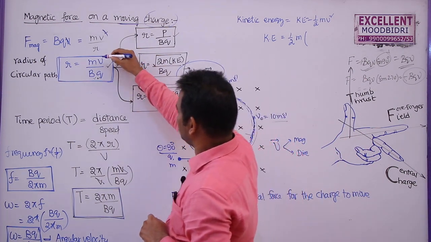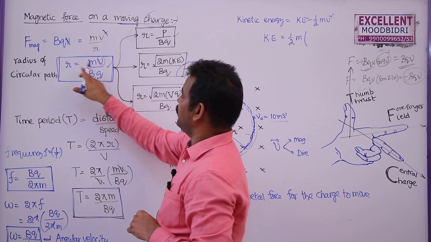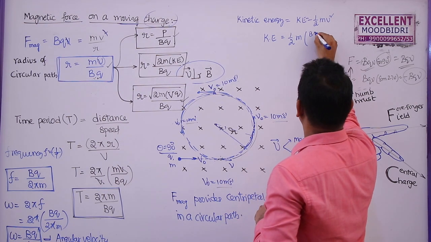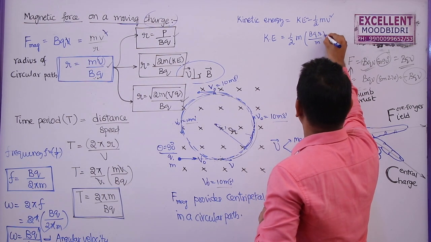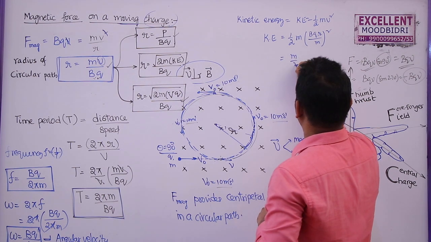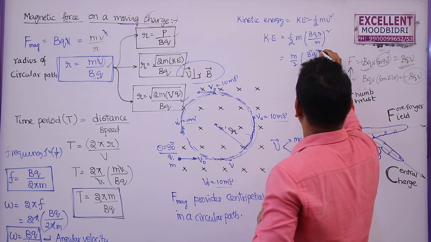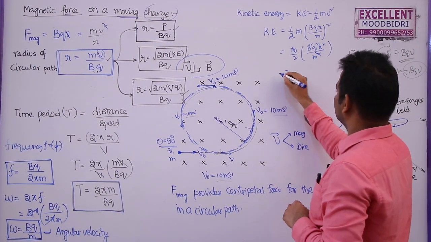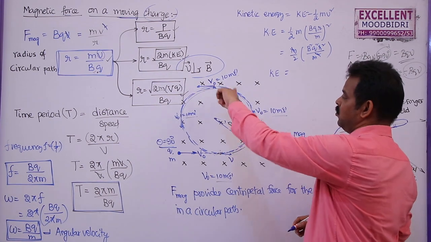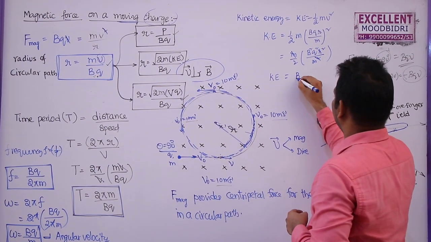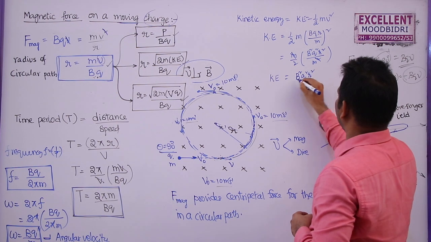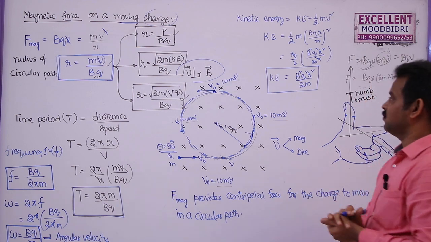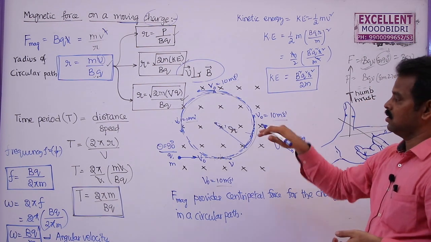So where is v here? This is the velocity of the charged particle. By cross multiplication, velocity can be written as bqr by m. So this is (bqr by m) whole square. So this is m by 2. This is b square q square r square by m square. m gets cancelled. So finally, the kinetic energy of the charged particle moving in a circular path is given by b square q square r square by 2m. So this is the expression for kinetic energy of a charged particle moving in a circular path.